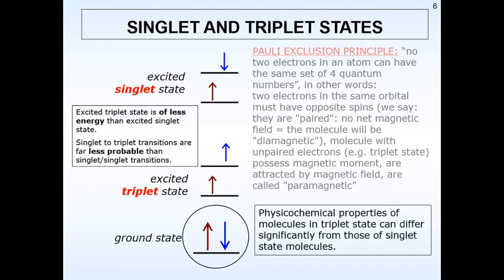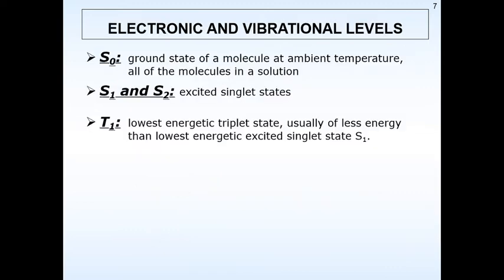Obviously, when we say that there is a singlet state and a triplet state, there would be change in some physico-chemical properties also. This you would generally see when you do a photochemical reaction. There you can say that once there is a singlet state, there will be one set of reactions going on. If there are triplet states, then there will be different steps of reactions which will go on and which will give you different stereochemistries. Now let us understand what are electronic and vibrational levels.